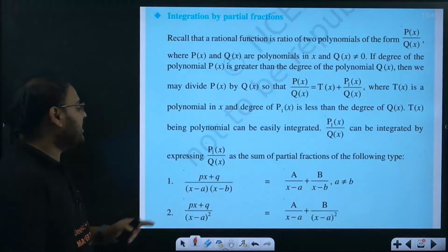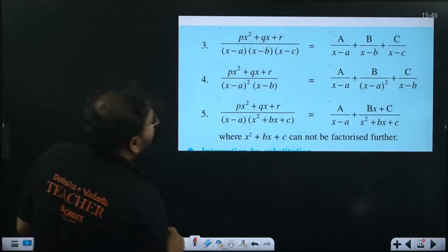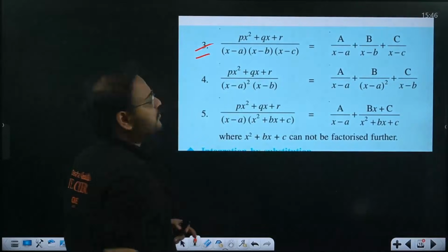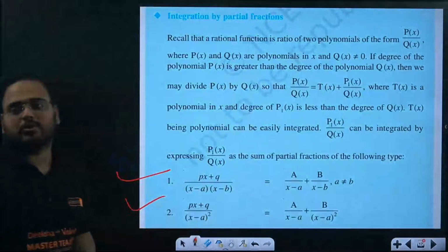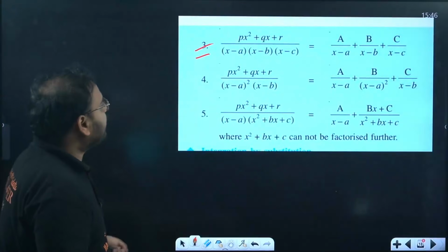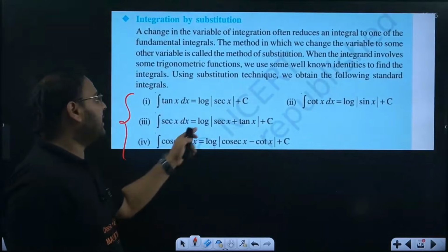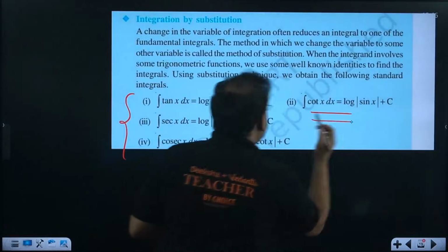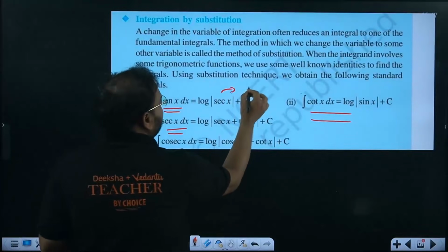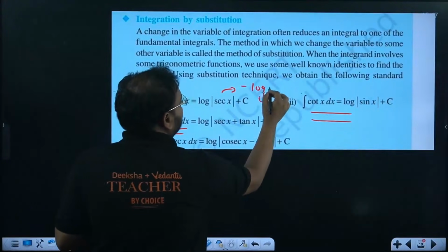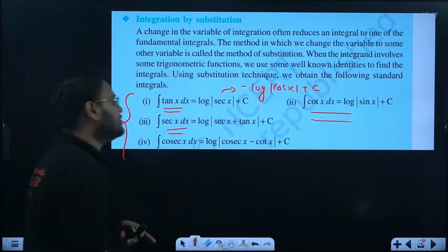For partial fractions, we have two critical points. So these are the two basic forms, and there's one more, this one. Either of these forms can come, please use it. Other forms are less likely to come, but still it's good to know them. I know you already know them very well. For substitutions, these are some important results that you get. Integration of tan, cos, we keep using this one a lot. Even this we keep using. For this we also have one more formula, minus log cos x plus c. So use these formulas.